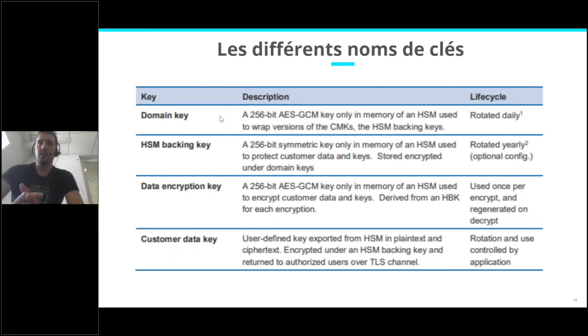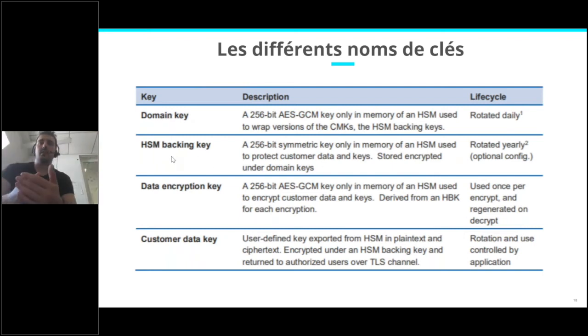The domain key is a key that only exists in the domain, only in the HSMs that are members of the domain. And it has a very short life cycle. It is rotated daily. We will see just after what it is used for, but it is used to protect the HSM backing key.